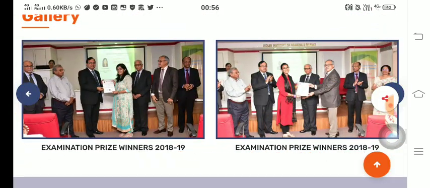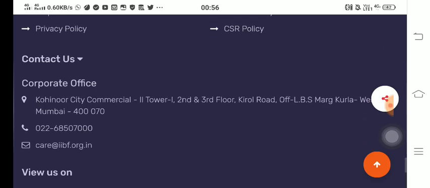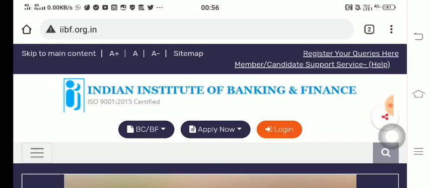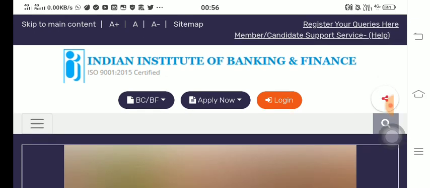Here are the details about IIBF, what the examinations are, and what things IIBF is conducting. Here you will see three options: BC/BF, apply now, login. Login is basically for those people who have taken a lifetime membership of IIBF. If you are a member or a non-member, in both cases you can fill the form.